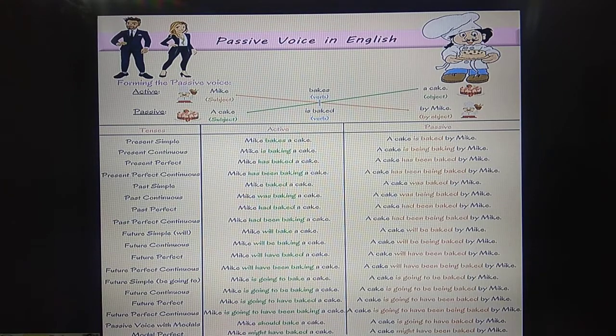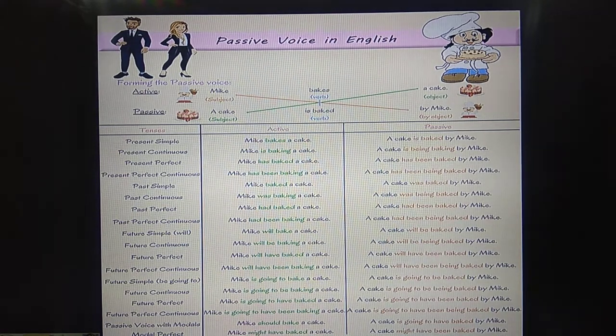And for future perfect, Mike will have baked a cake. What you have to remember? Been for perfect tense. So a cake will have been baked by Mike. And for future perfect continuous, what is the word you have to remember? Being. So what will you write there? Mike will have been baking a cake. A cake will have been being baked by Mike.